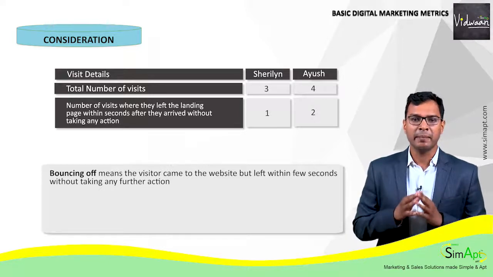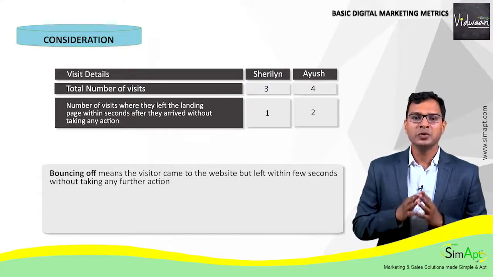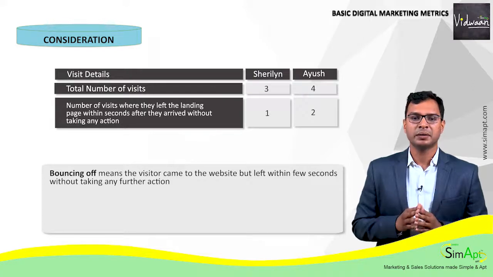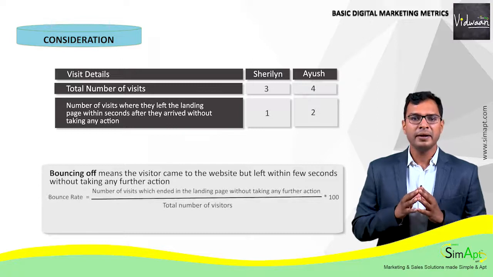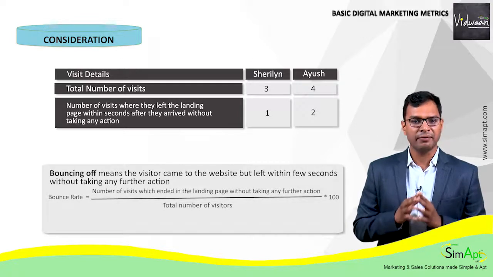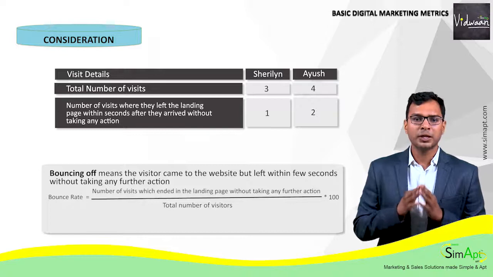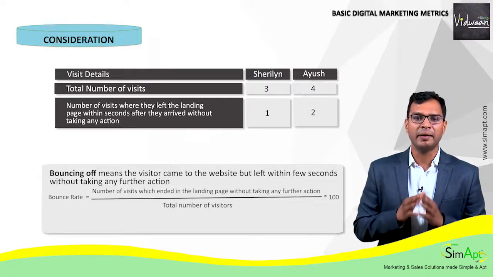It is measured by a metric called bounce rate. Bounce rate is calculated in percentage. Bounce rate is equal to the number of visits which ended in the landing page without taking any further action divided by the total number of visitors multiplied by 100.